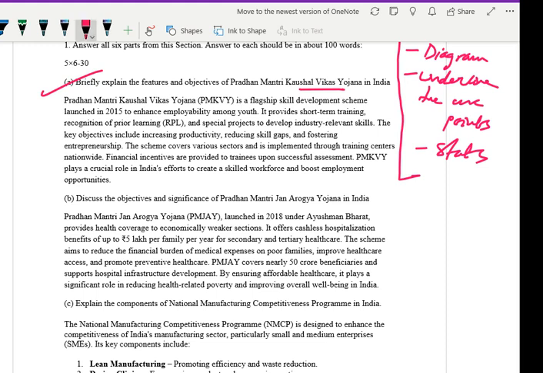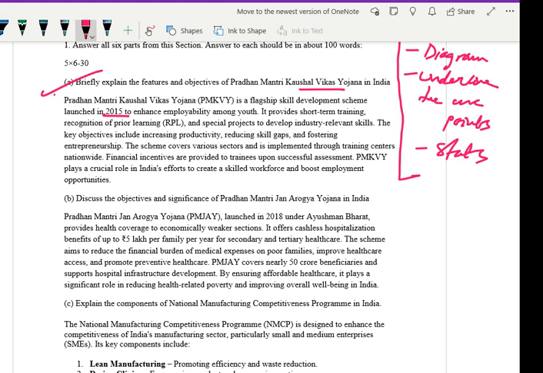Pradhan Mantri Kaushal Vikas Yojana, PMKVY, is a flagship skill development scheme which was launched in 2015. Why? To enhance employability among youth. It provides short-term training, recognition of prior learning, and special projects to develop industry relevant skills. The key objectives include increasing productivity, reducing skill gap, fostering entrepreneurship. The scheme covers various sectors and is implemented through training centers nationwide. Financial incentives are provided to the trainee upon successful assessment.